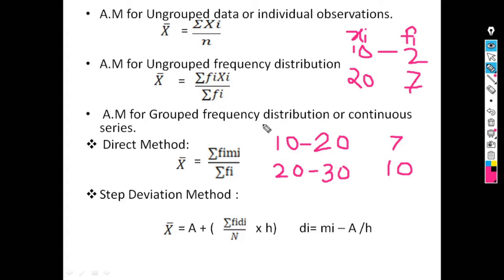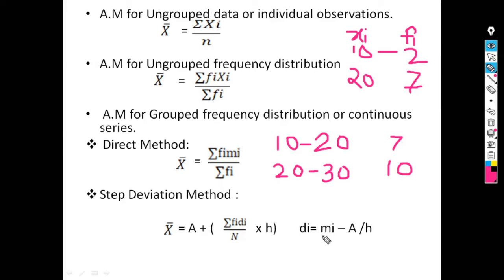The next method for calculation of arithmetic mean for group frequency distribution is the step deviation method. The formula is x bar equal to a plus summation of fi into di divided by n into h, where di is equal to mi minus a upon h.